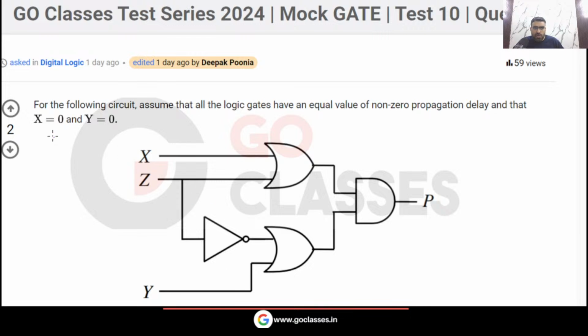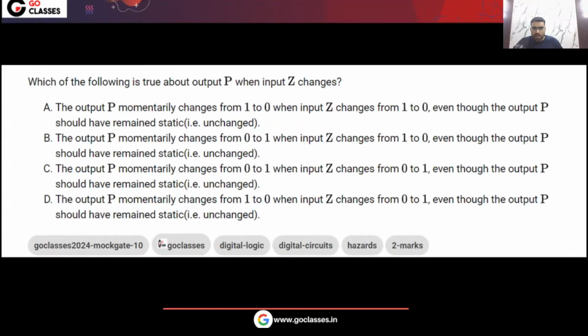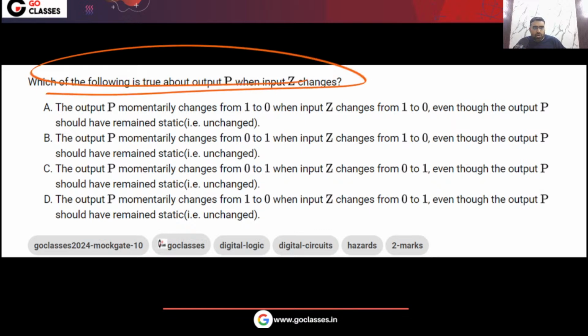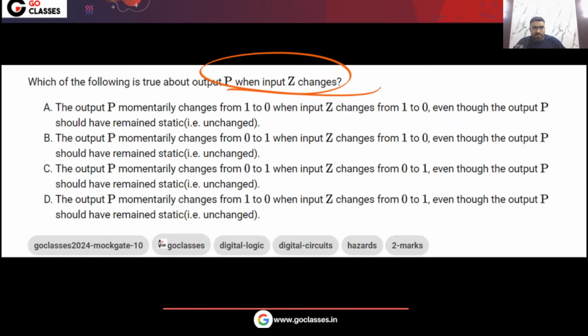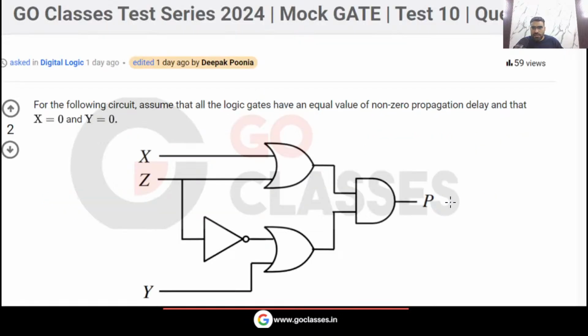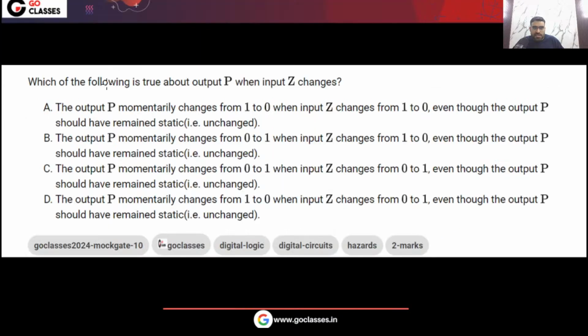Let me solve it. You can see x comma y, they are 0 0. Now the options are like this. Read the options. What the options are saying: which of the following is true about the output when z changes? See, this is the output. Now x is already 0, y is already 0. If z changes, then how will the output change? The question is asking when the input z changes, how the output p will be changing.